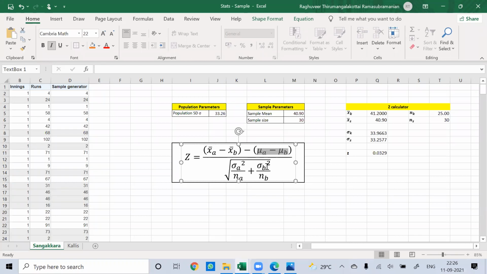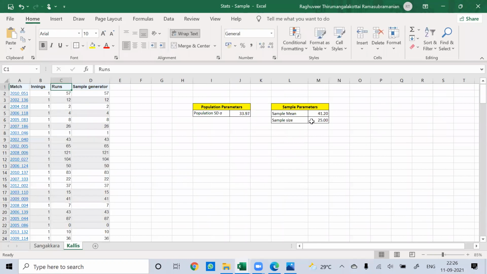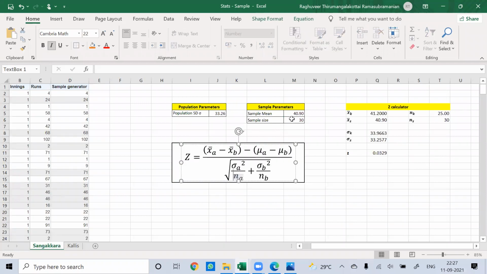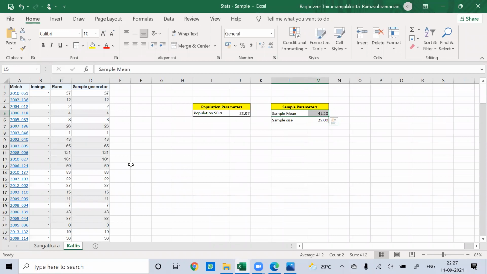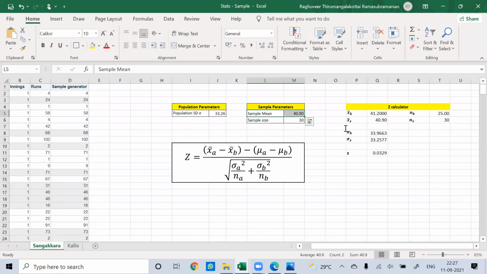Your sigma A and sigma B are the population standard deviations of Kallis and Sangakkara respectively, which are calculated already or which you know. Your NA and NB are the sample sizes of Kallis and Sangakkara's innings, so Kallis's sample size is 25 and Sangakkara's is 30. We have calculated the means through the average function in Excel.